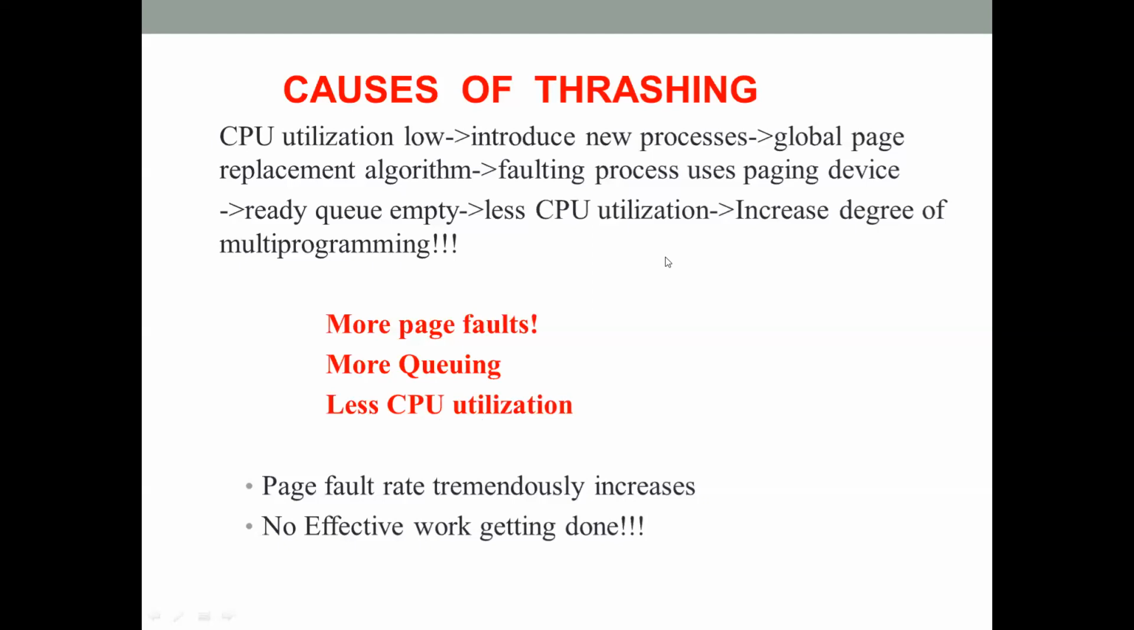One is increasing the degree of multiprogramming. The OS tried to increase the degree of multiprogramming, just trying to increase the number of processes in the computer's primary memory without giving them enough frames. That is one of the reasons. The second reason is not giving enough frames to the processes. So these are the two main reasons for the thrashing which has happened in this example.